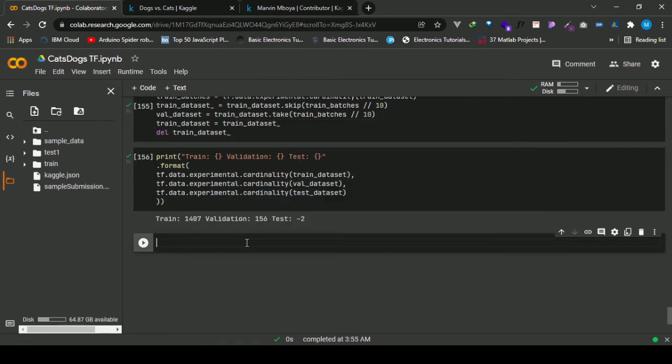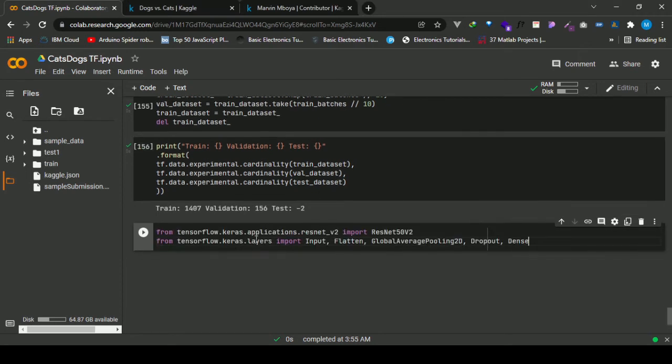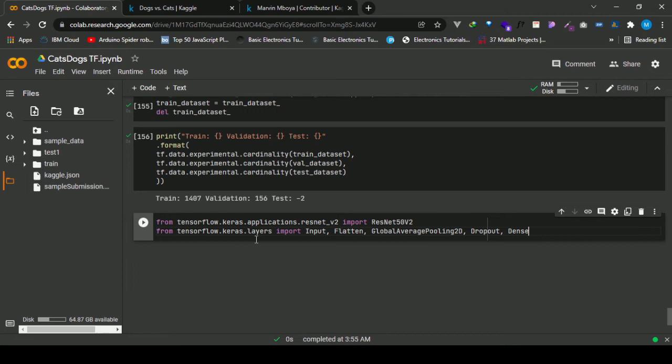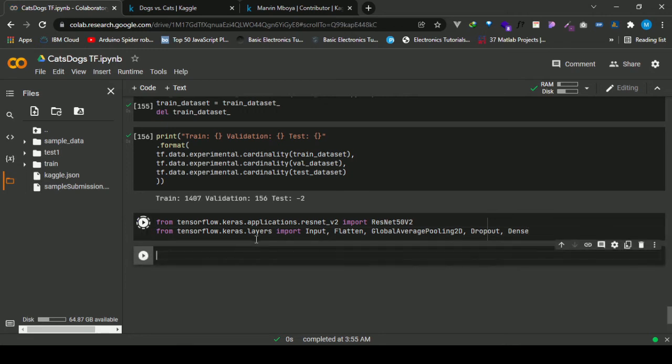So after doing the train test split, we actually now want to deal with the transfer learning. So I want to use the ResNet 50. So just have to import it. Then I initialize the base model.